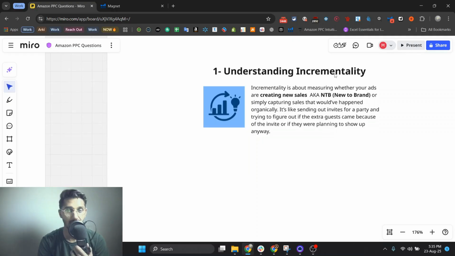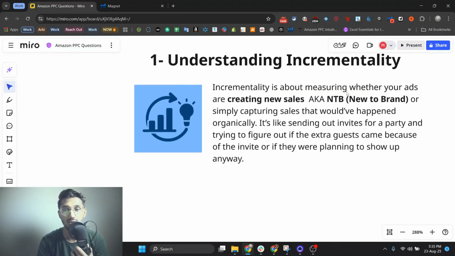First of all, understand incrementality. Incrementality is about measuring whether your ads are creating new sales, also known as new to brand sales, or simply capturing sales that would have happened organically. It's like sending out invites for a party and trying to figure out if the extra guest came because of the invite or if they were planning to show up anyway.